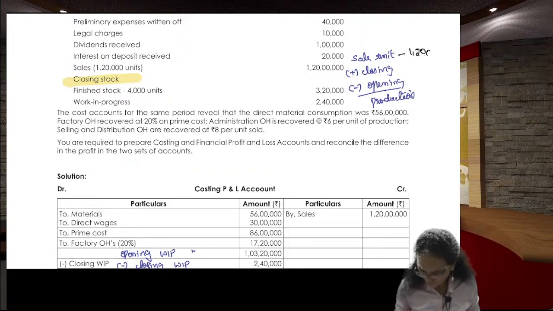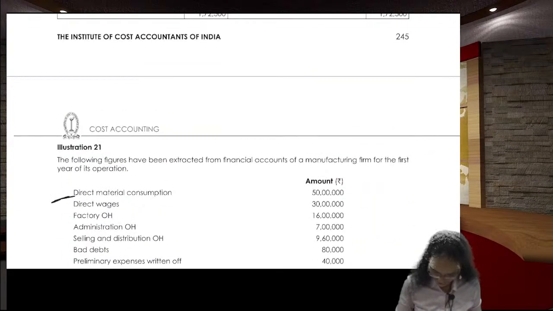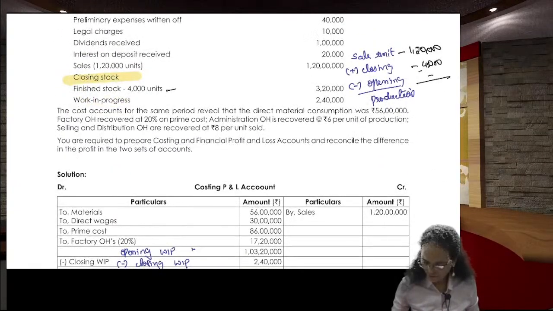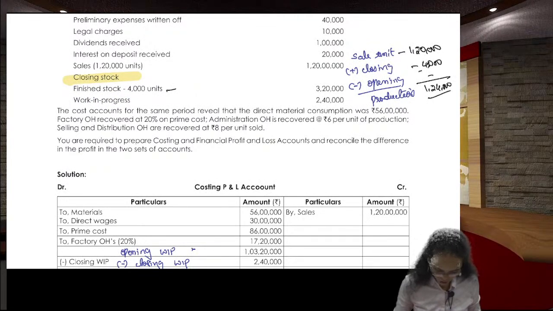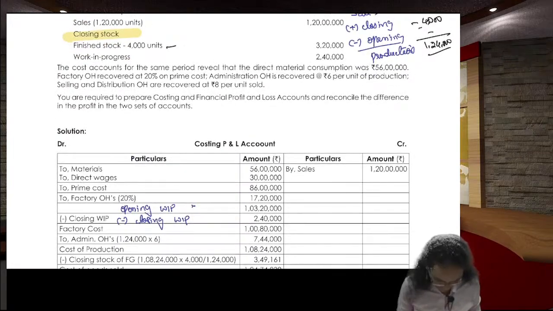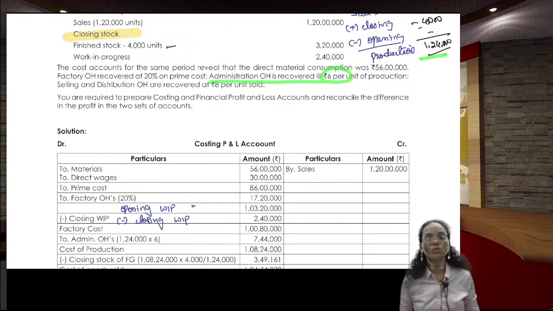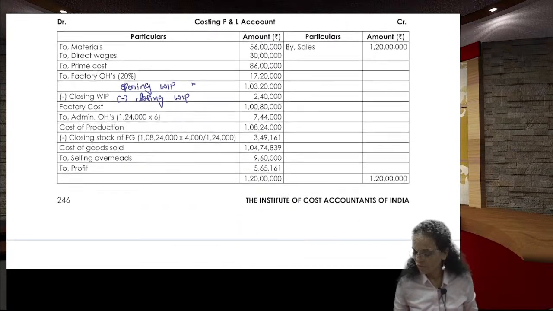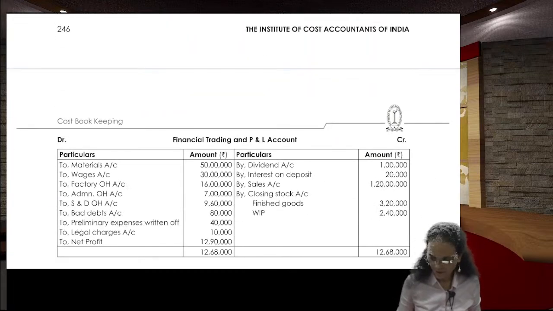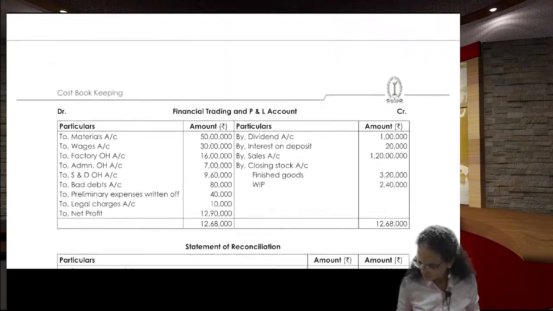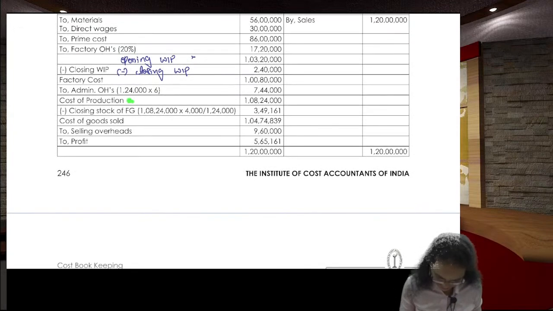Units we sold, and closing finished goods we have 4,000. Opening finished goods information is not given here. It is nil. 1,24,000 units we produced. Administration overhead is 6 rupees per unit into 1,24,000 units we produced. So 1,24,000 into 6 rupees is nothing but 7,44,000. Yes, it is the right answer.